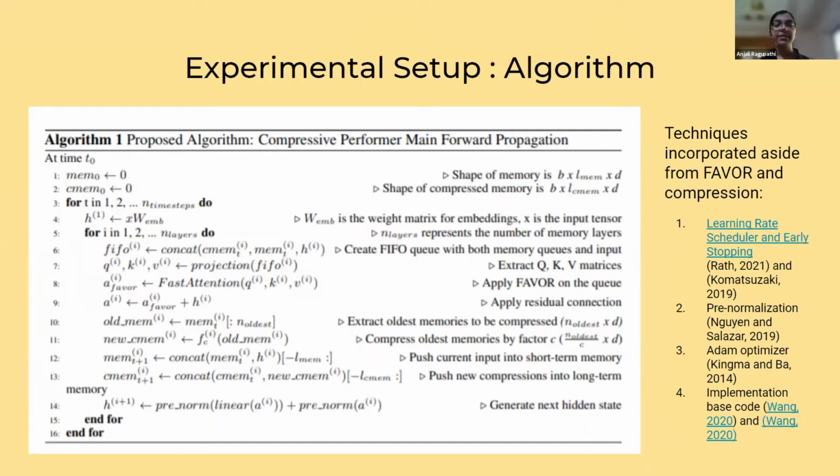So for each time step, we initially take the input, convert it into its embeddings, and then create a hidden state out of it. We then add it into the FIFO queue, and then apply a projection function on that FIFO queue or on the input to split the current contents of the queue into the query, key and value matrices. This projection function can be as simple as a multi-layer perceptron or a simple linear network. We then apply fast attention, or FAVOR, using the matrix associativity and the projections on the query, key and value matrices, as seen in the previous slide in Formula 2, where we get the attention scores and apply them to the values.